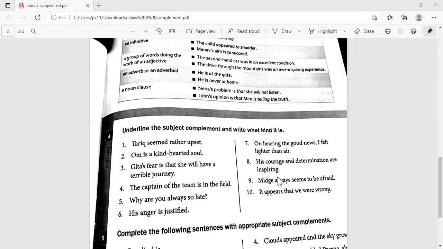Okay? On hearing the good news, I felt lighter than air. How did I feel? Lighter than air. We're talking about I, lighter than air. His courage and determination. We're talking about both. So what is the complement here? Inspiring.